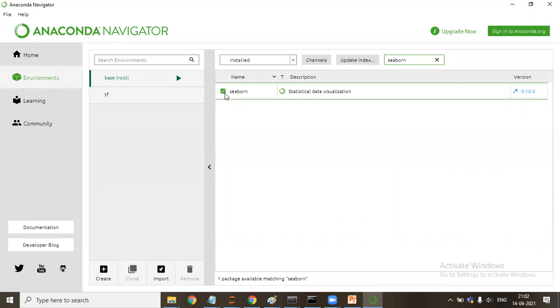So it means that it is already installed. In case this green tick is not there, if I go to this, excuse me. The Navigator system normally works slow. Just give me a second.